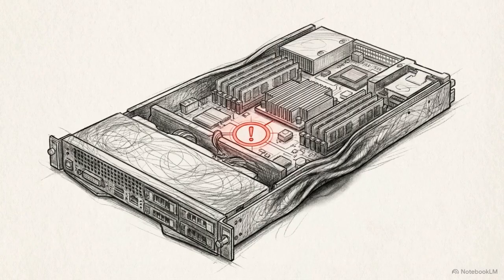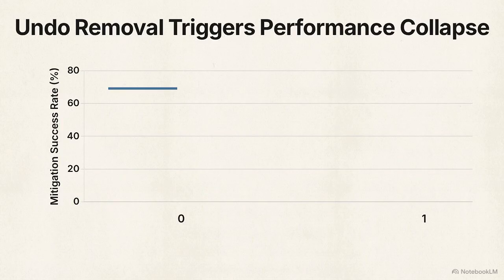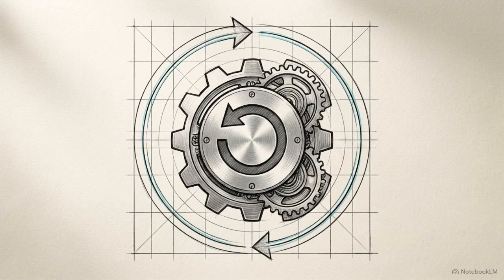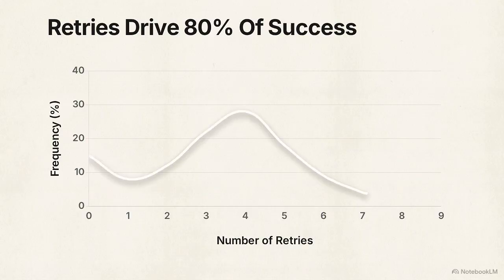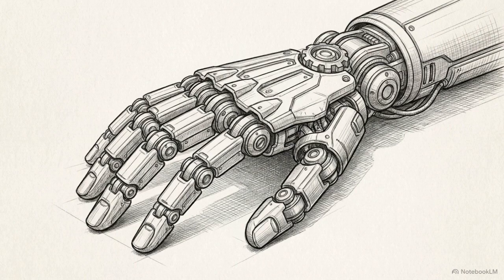Standard SRE agents have low success rates because their first mistake leaves the system in a degraded, unrecoverable state, terminating their ability to fix the problem. In fact, when researchers disabled the undo and retry feature, Stratus's success rate collapsed from nearly 70% down to 23%. The undo and retry loop is what actually drives these resolution rates. This curve charts the frequency of mitigation attempts. In over 80% of solved problems, Stratus executed a plan, failed, hit the safety wall, reverted its actions, and tried a completely new path.